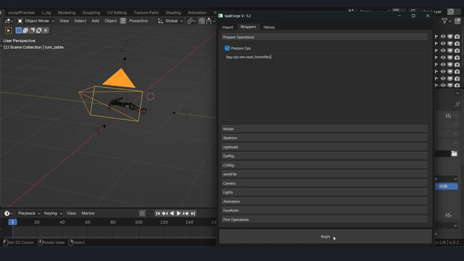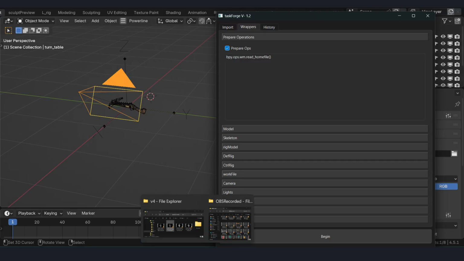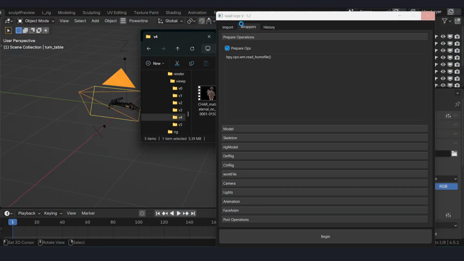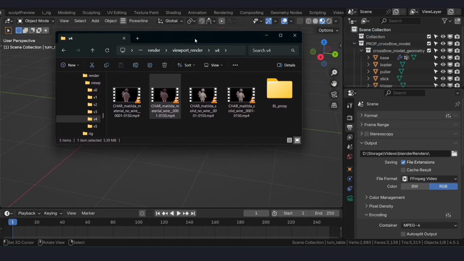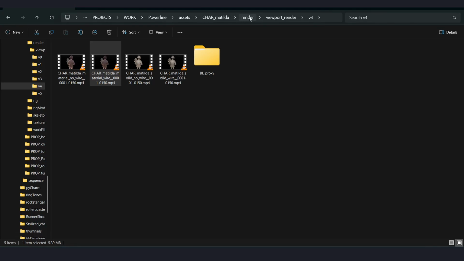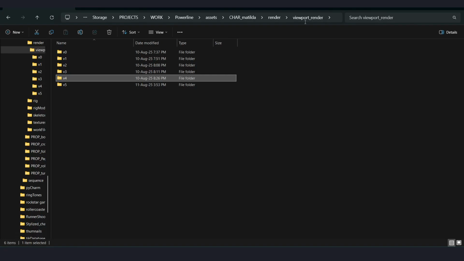So let's just run it. And when I click begin, for time requirements, I'm going to speed up this process. Let me just show what's already there. So these are test renders which I did before. Here, Matilda, render and viewport, there are 4 versions. This is the current version which you can check with the time. This is created 353 and the current time is 354.